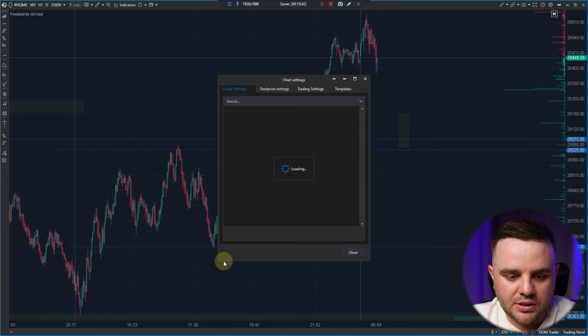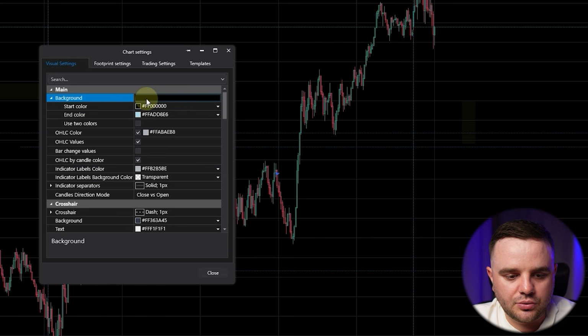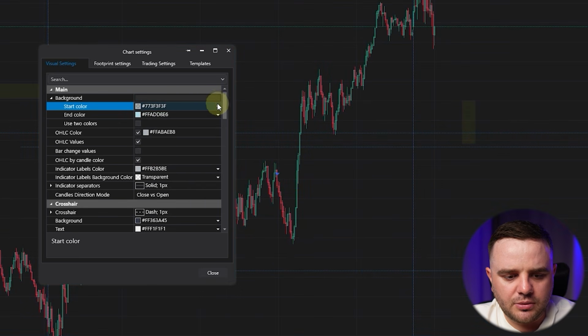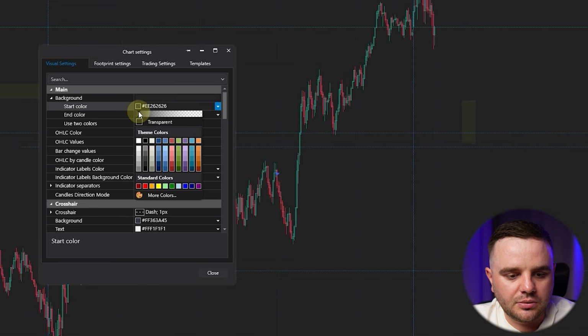We can go into settings. Here, background. I think it's obvious. You can choose what type of background. I prefer gray because quite often I sit at the computer for a really long period of time and I need something that doesn't kill my eyes.